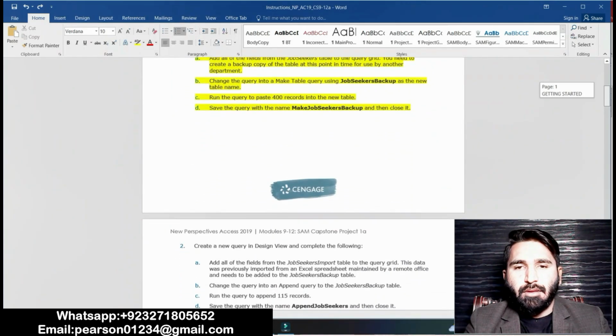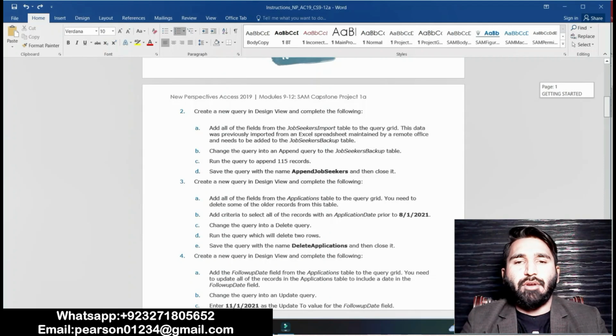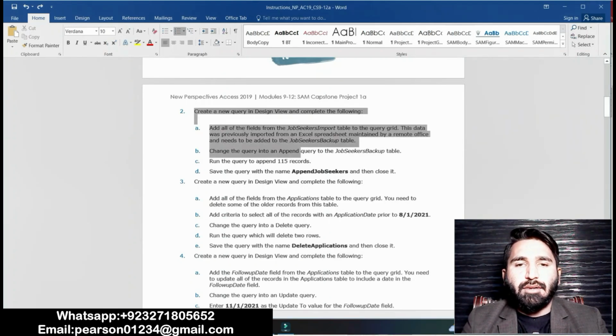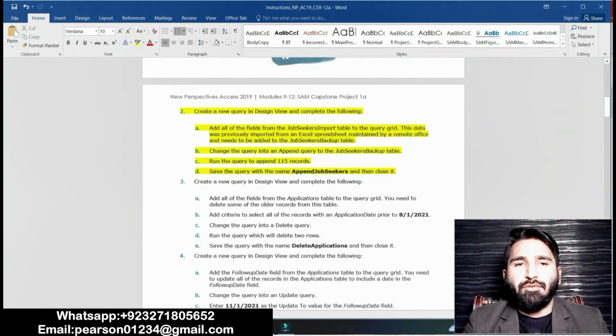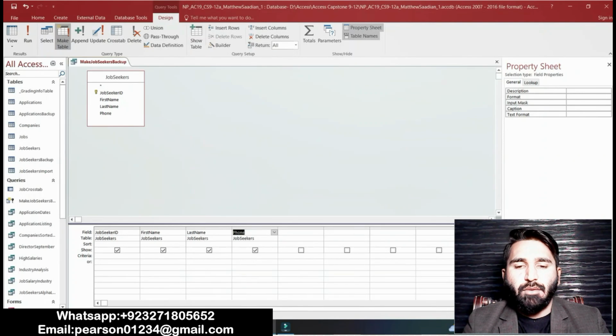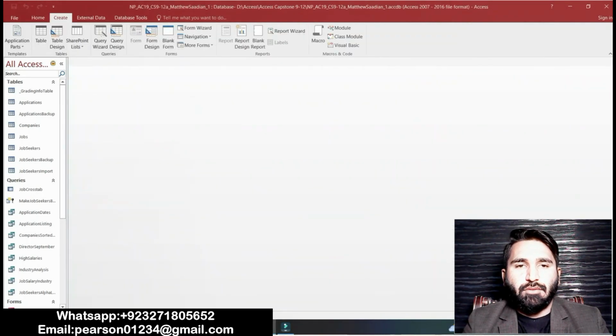Now moving on, I have done the first two questions. Now the next question is to create a new query in Design view and complete the following. Basically, we have to create a new query in Design view. Close that, and now create a new query in Design view.